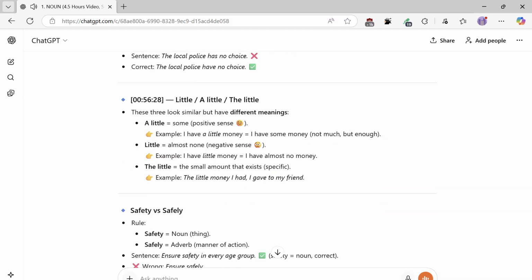Little, a little, the little. These three look similar but have different meanings. A little equals some, positive sense. Example: I have a little money equals I have some money, not much, but enough. Little equals almost none, negative sense. Example: I have little money equals I have almost no money. The little equals a small amount that exists, specific. Example: the little money I had, I gave to my friend.